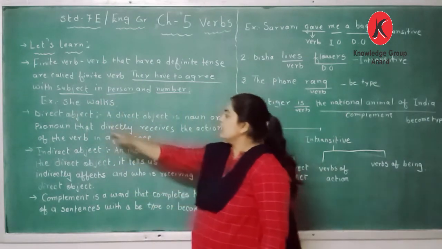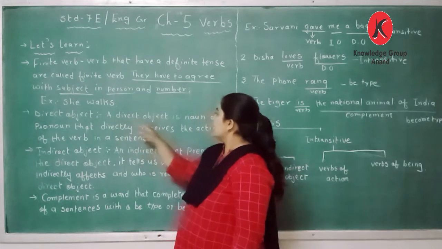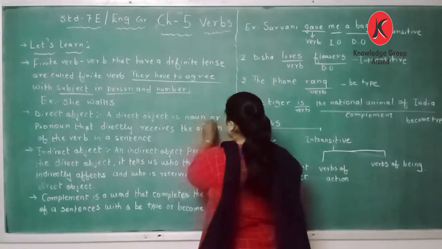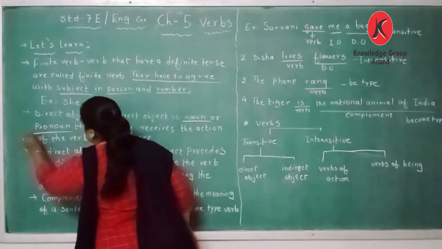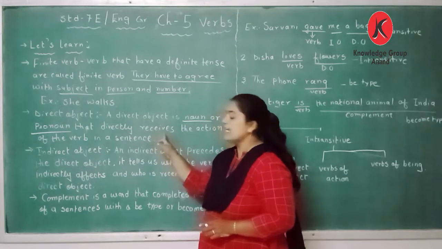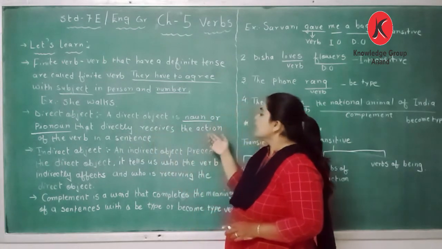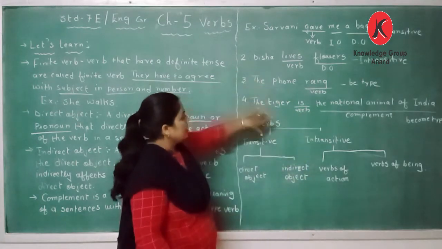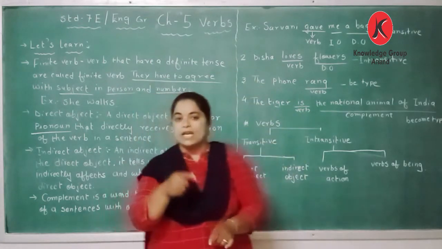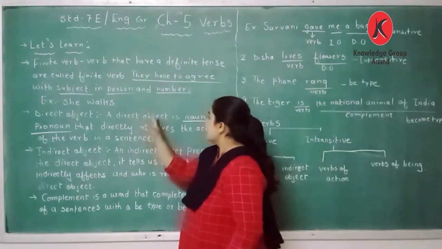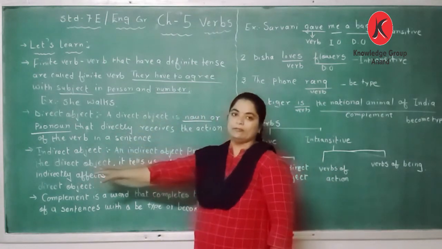The next is direct object. A direct object is a noun or a pronoun that directly receives the action of the verb in a sentence. That we shall learn in these 4 types of sentences further. Fix it in your mind: a direct object is a noun or a pronoun.